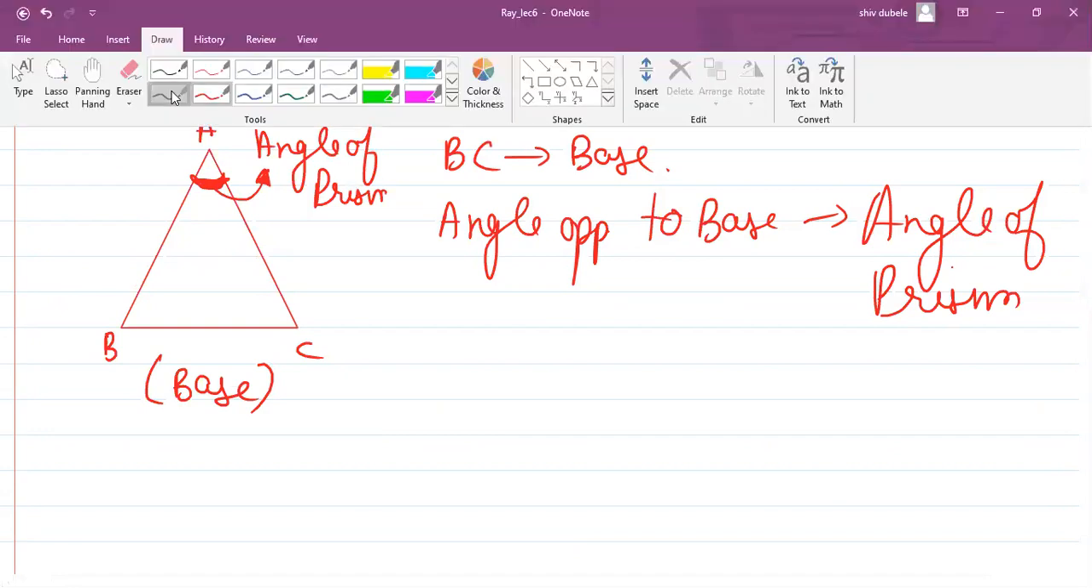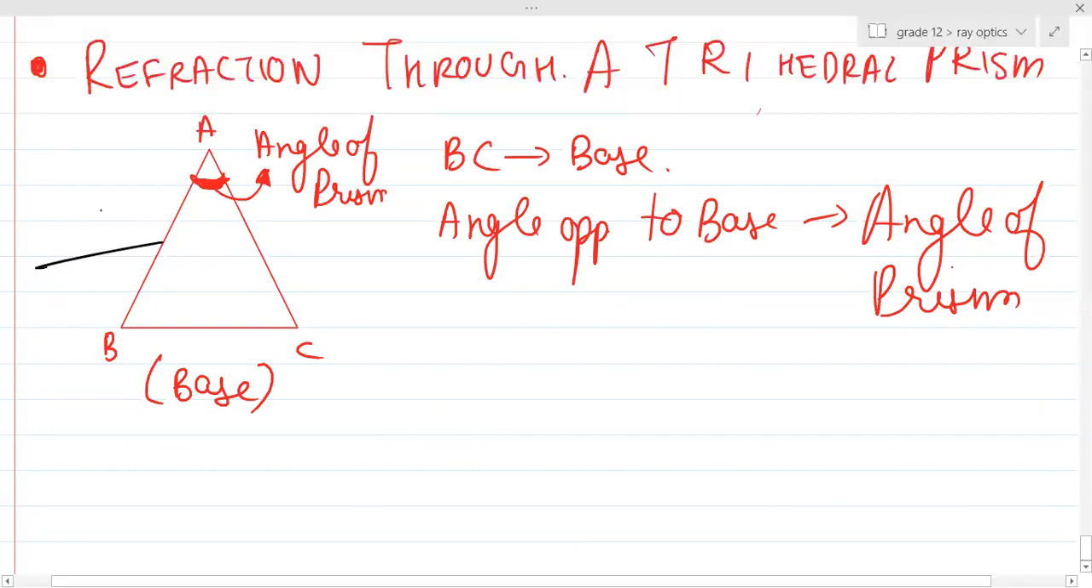Now let us assume that a light ray is incident at an angle of I on this surface. Let us say the refractive index of the prism is mu, and the prism is placed in air. Then if I make a light ray incident at this particular point, what will happen? This light ray will refract towards the normal, right? So can you see this angle R1? R1 is basically the angle of refraction on surface AB.